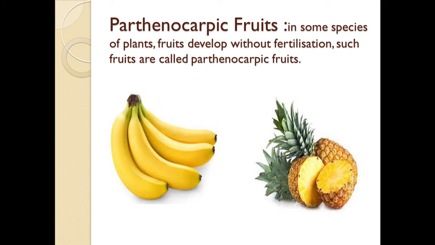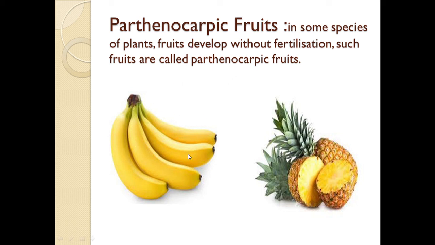Now what is meant by parthenocarpic fruits? In some species of plants, the fruits develop without fertilization. Such fruits are called parthenocarpic fruits. What are parthenocarpic fruits? The fruits which are developed without fertilization are known as parthenocarpic fruits.